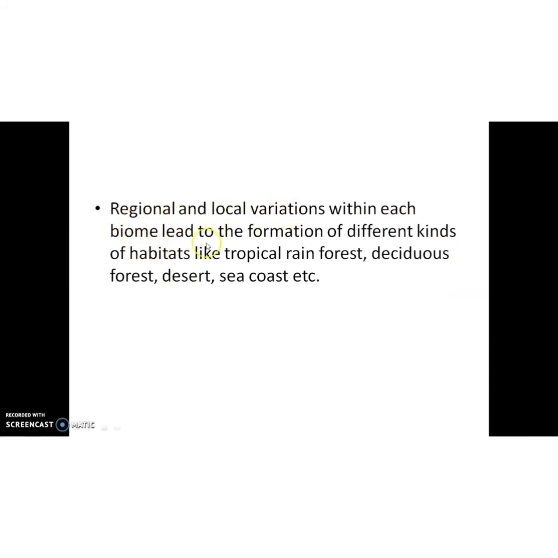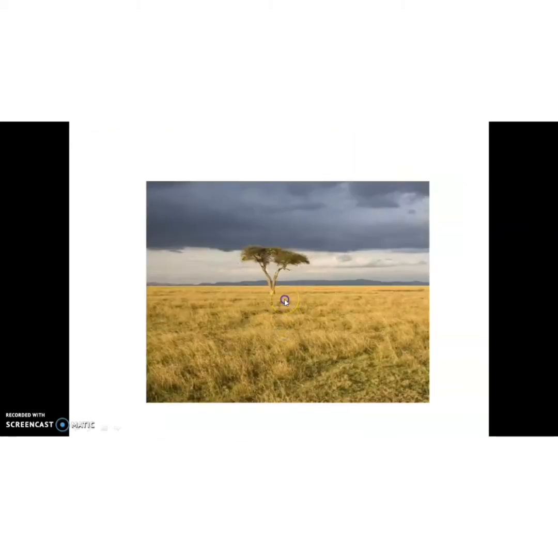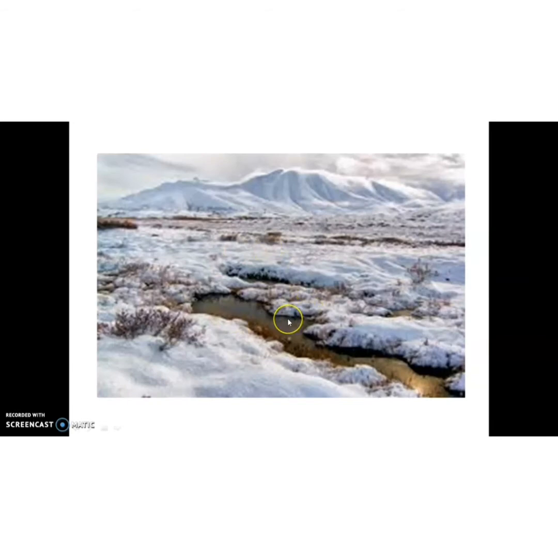Okay, I will show you some of the diagrams, and before that, regional and local variations within each biome led to formation of different kinds of habitats like tropical rainforest, temperate deciduous forest, desert, seacoast, etc. So this is the diagrammatic representation of rainforest, and this is deciduous forest. It is coniferous forest, and this is grassland. This is tundra biome, and the soil there is in permafrost condition.